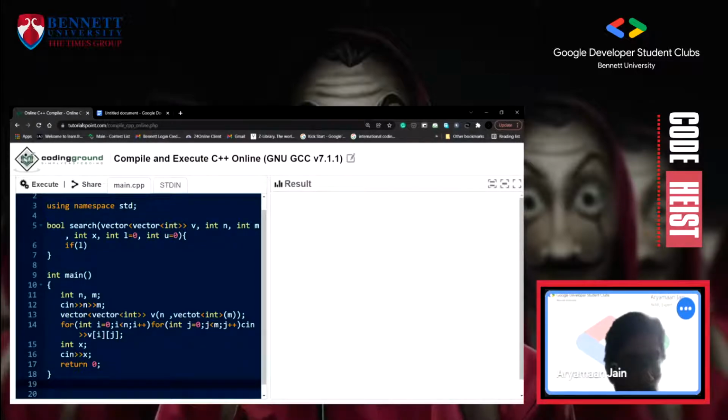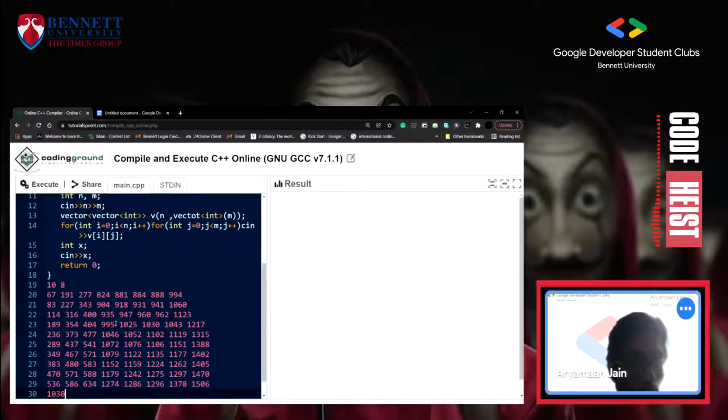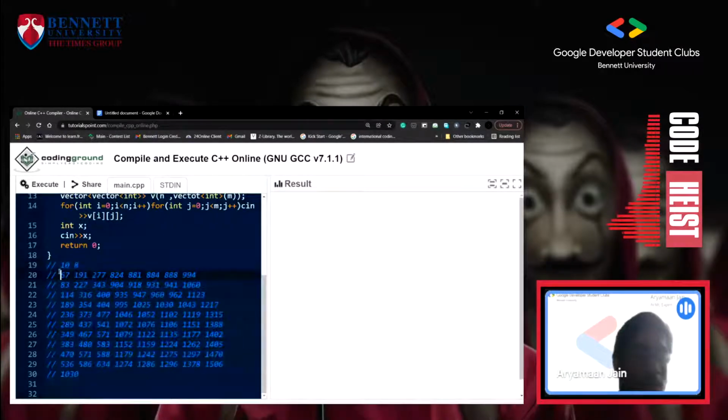Okay, this was the test case, right? There will be two pointers. So one will be storing what will be the... So basically, it's 2D, so we'll need a total of 4 pointers: starting point for i, ending point for i, starting point for j, and ending point for j.